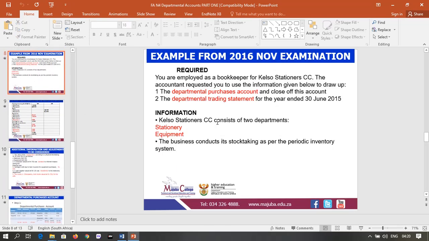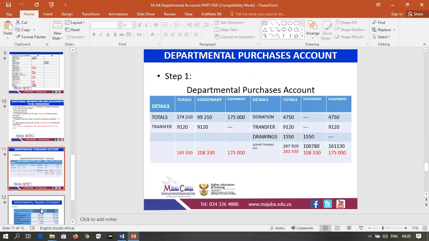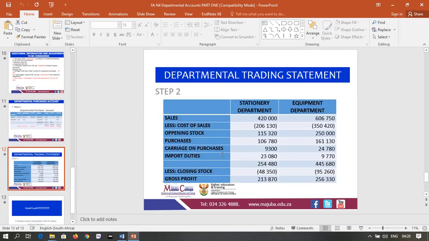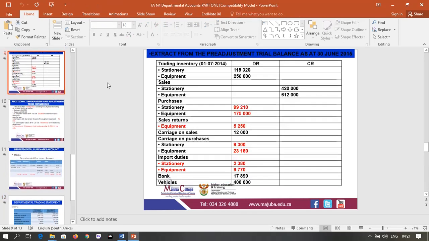Then number 2 you're required to do is the departmental trading statement. To prepare a trading statement, you follow the income statement format. You start with the sales less cost of sales and the gross profit, which is where you end in this case. Your sales here is 420. Where you get those sales, you go to the given information. In that given information, there is 420,000 for stationery. For equipment, it's 612,000.